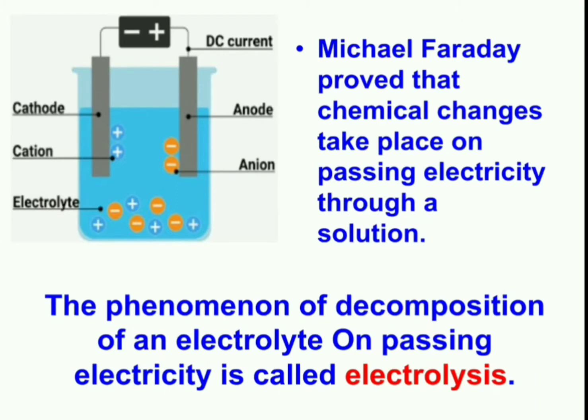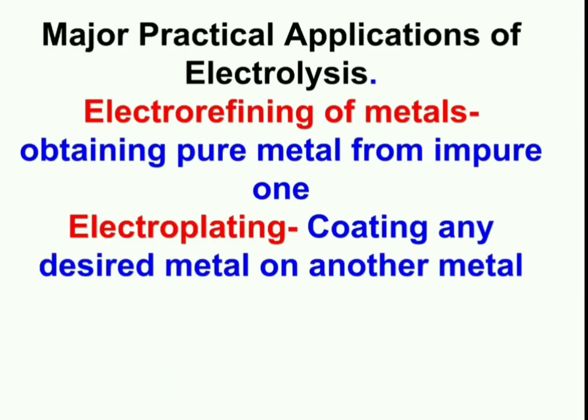Today we are going to discuss our topic electroplating and electrorefining in the continuation of the chapter Chemical Effects of Electric Current. Michael Faraday explained how electricity causes the chemical effects and he discovered the phenomena of electrolysis.